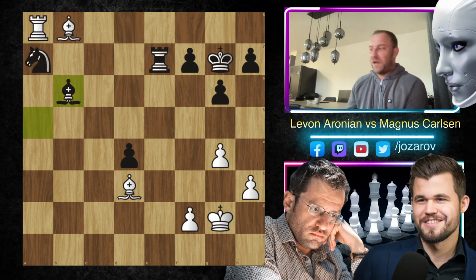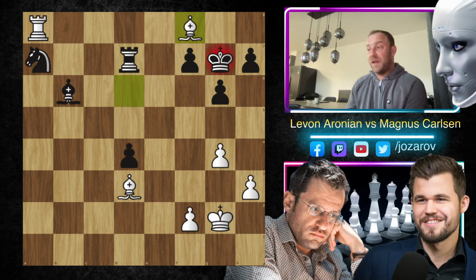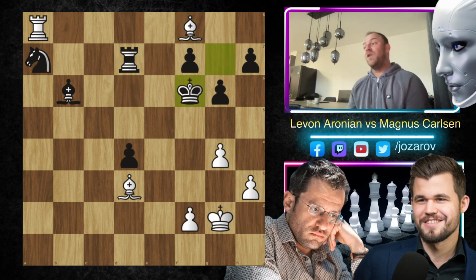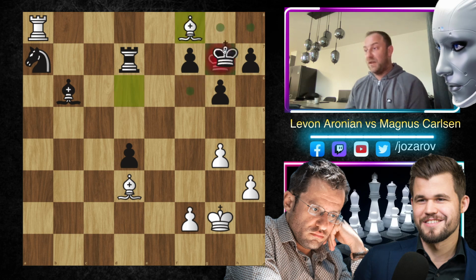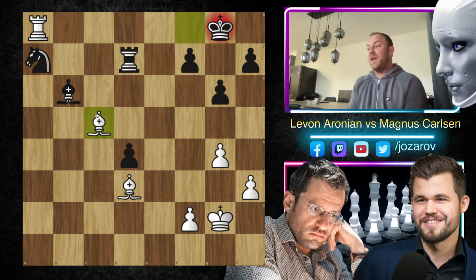So bishop to b6 would be the correct move, but Magnus, pardon me, knight to c6, as we said, but he played bishop to b6, and now bishop to d6 here, played by Levon Aronian, simply attacking. We have bishop to f8. Now the king has to move, because if you would have moved now the king to g8, there is now the great discovered attack with bishop to c5, and the game is simply over.